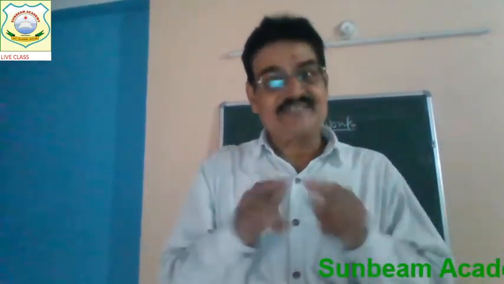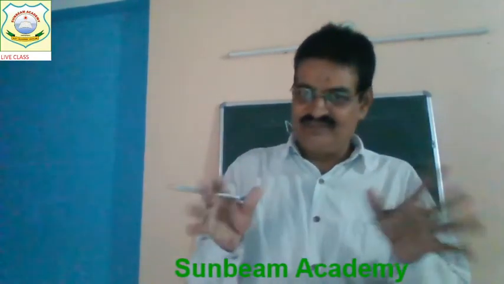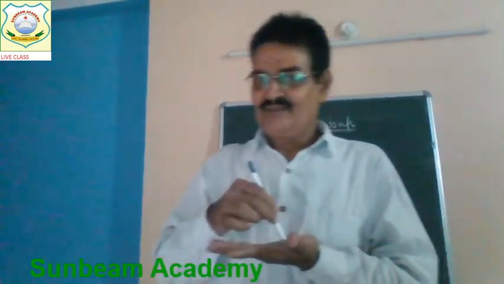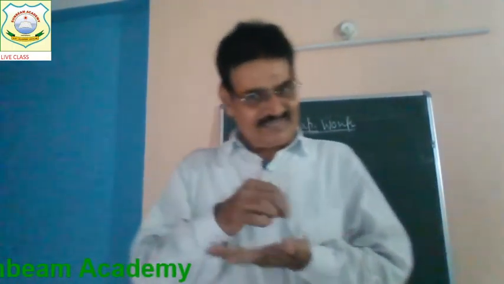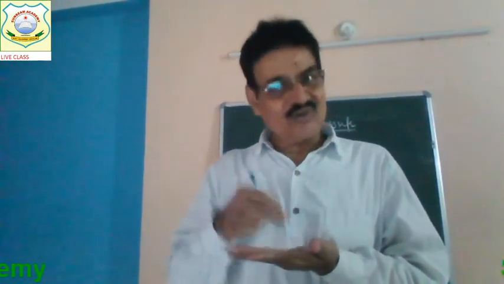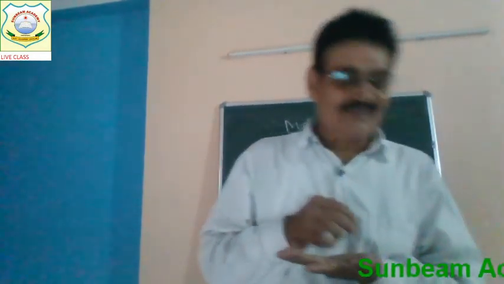First try to recognize the state. Understand? So if you first of all recognize the state, then within the state, where the location is: east, west, north, south, or central. That is very important to recognize.